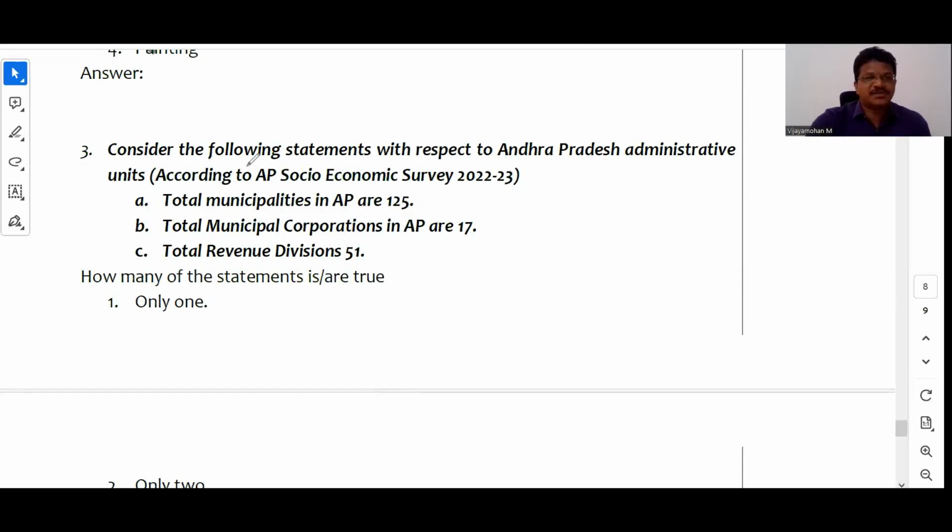And just see the final question. Consider the following statements with respect to Andhra Pradesh administrative units according to AP Socio-Economic Survey 2022-23. Total municipalities in Andhra Pradesh are 125. Total municipal corporations in Andhra Pradesh are 17. And total revenue divisions are 51. How many of the statements are true?